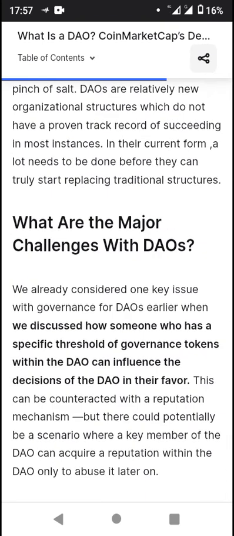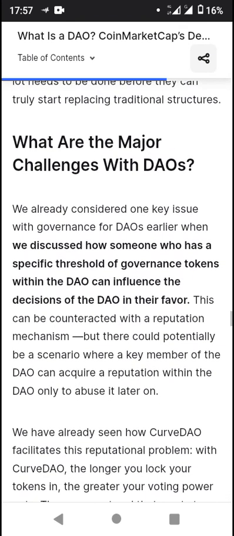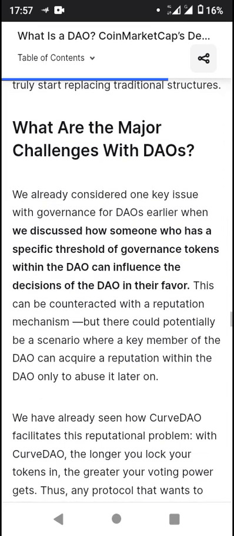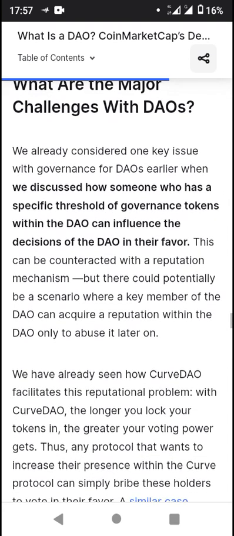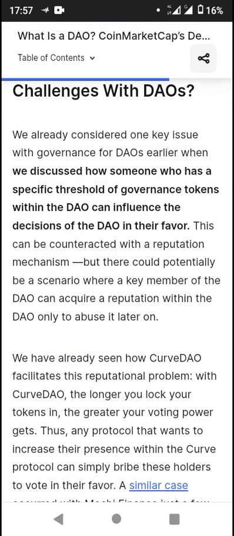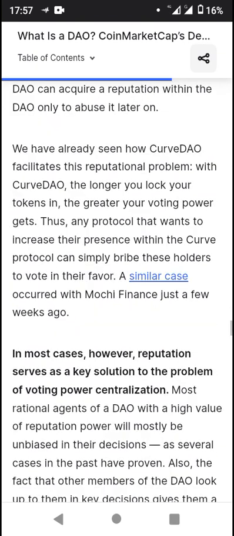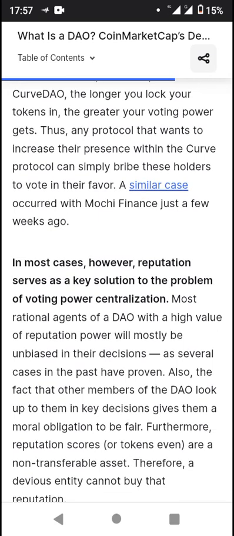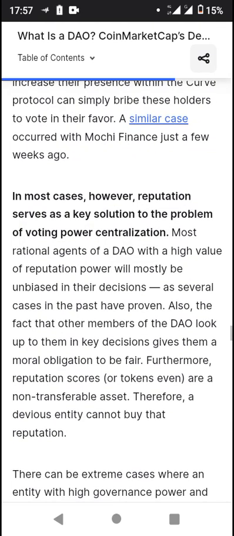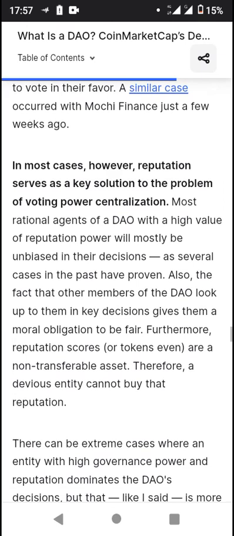A major challenge being faced by DAOs is how someone who has a specific threshold of governance tokens within the DAO can influence the decisions. In most cases, however, reputation serves as a key solution to the problem of voting power centralization. So you want to also note that.